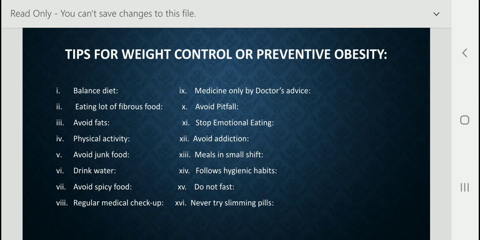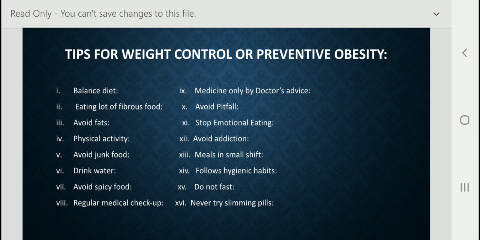Spicy food causes many health problems like disease, illness and disorders of the body. So it should be avoided. Spicy food we should avoid. Understand? But if for our taste we eat spicy food, then I think that if we want to control our weight, if we want to prevent obesity, then we should avoid spicy food.